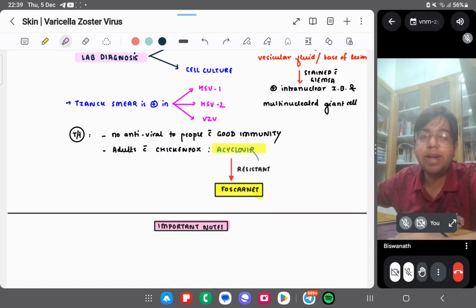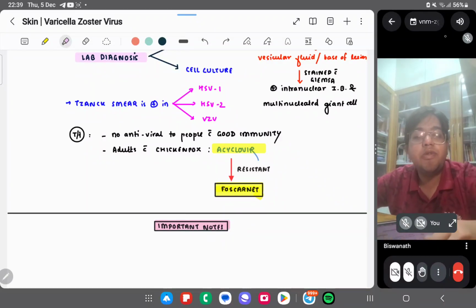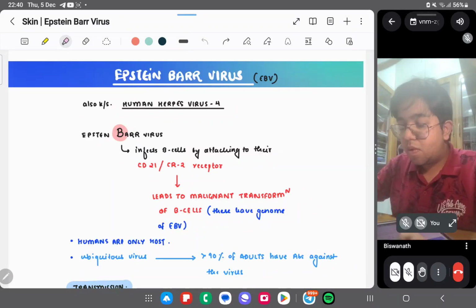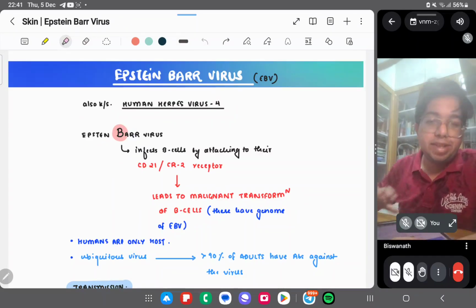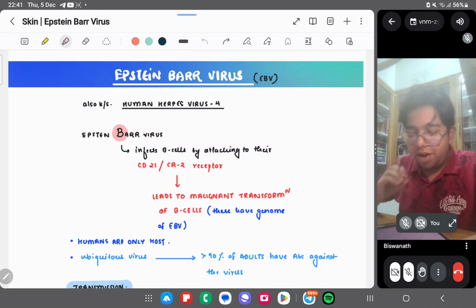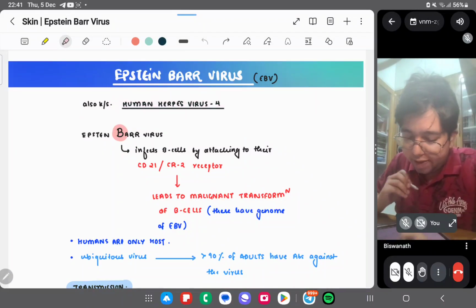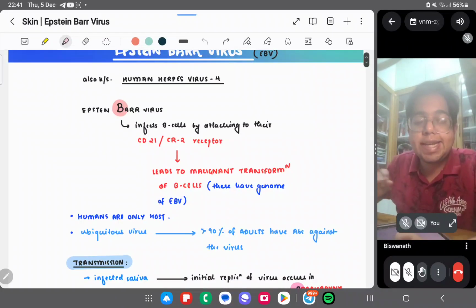Let's move on to the next herpes virus, the Epstein-Barr virus. So after the three herpes viruses, we are into Epstein-Barr virus. That's herpes virus type 4, human herpes virus 4, HHV-4.